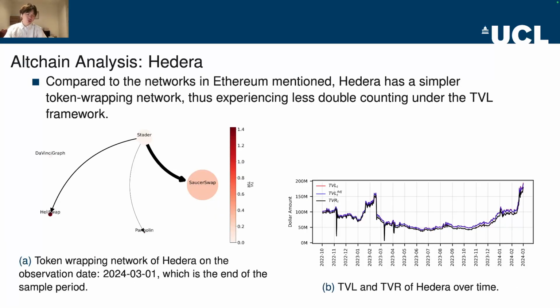Then we also show the TVL analysis of some niche chains, especially Hedera. Compared to the networks in Ethereum mentioned, Hedera has a simpler token wrapping network, thus experiencing less double counting under the TVL framework.